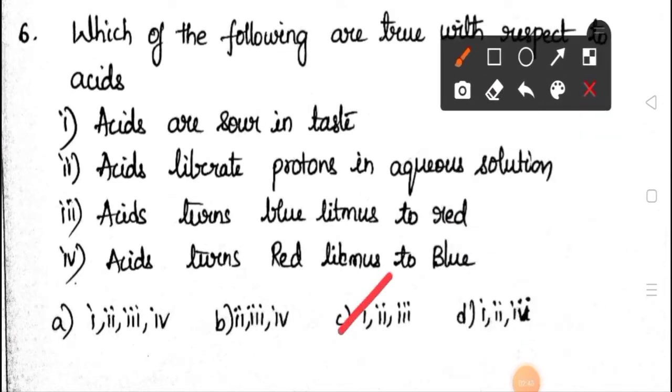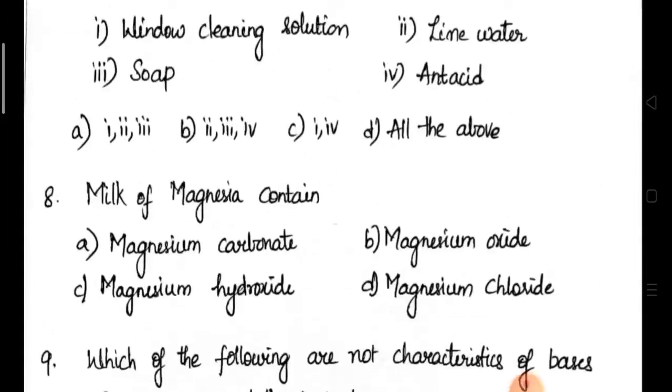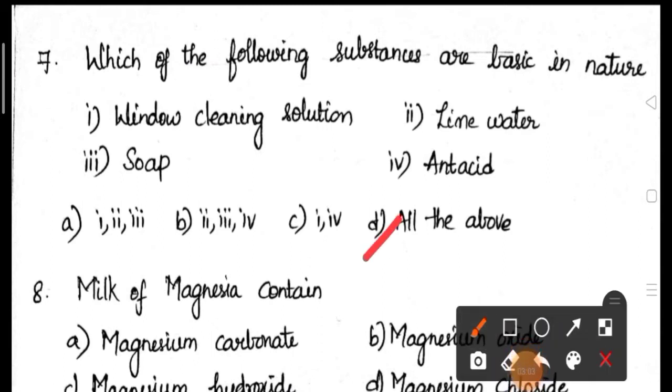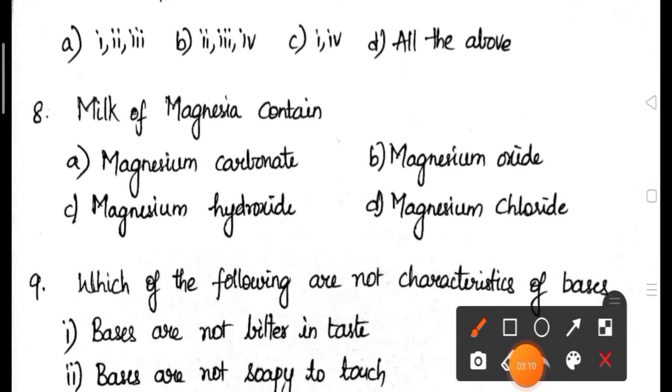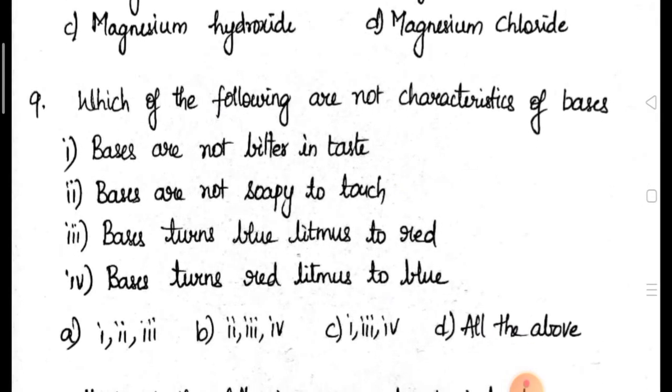Then coming to the seventh question. Which of the following substances are basic in nature? Window cleaning solution, lime water, soap, antacid. All are basic solutions only. They are basic in nature. Milk of magnesia, which is used as an antacid, contains magnesium hydroxide.